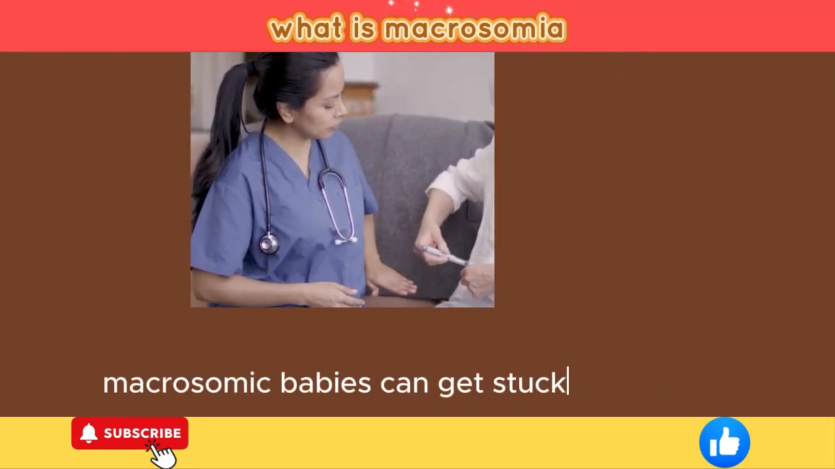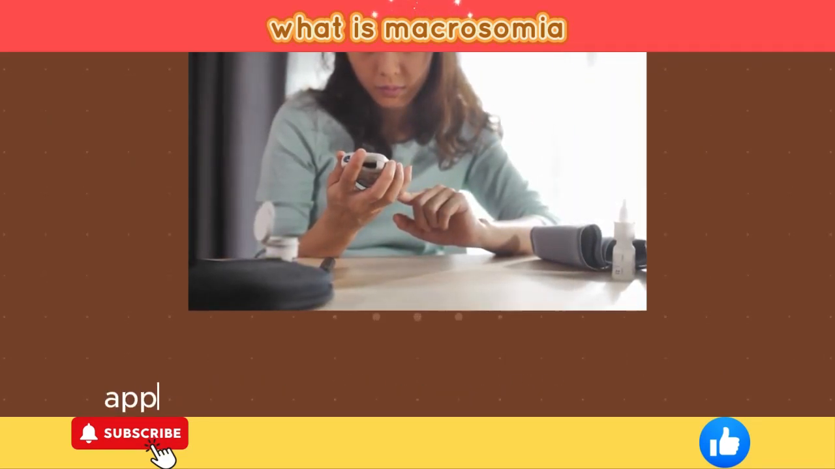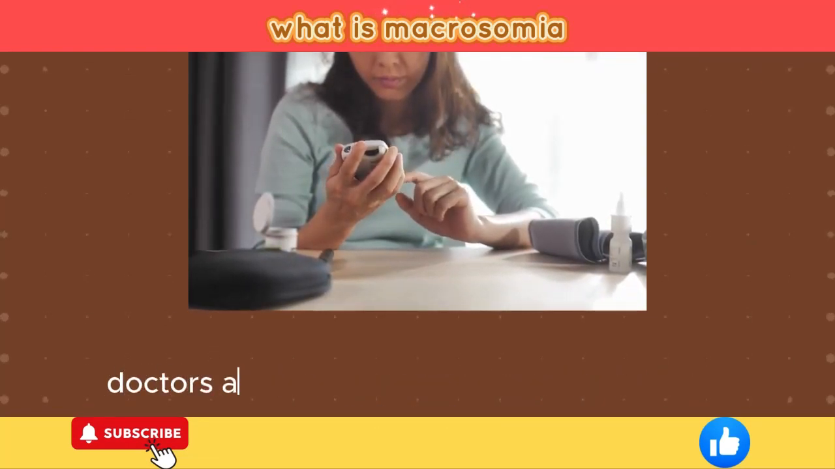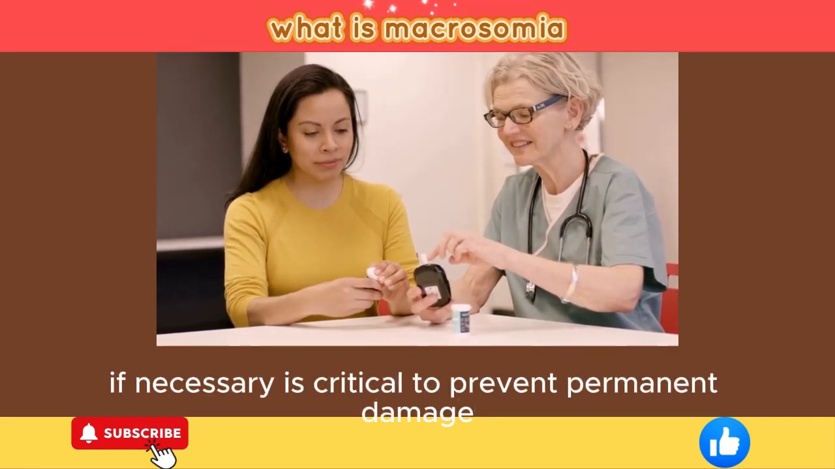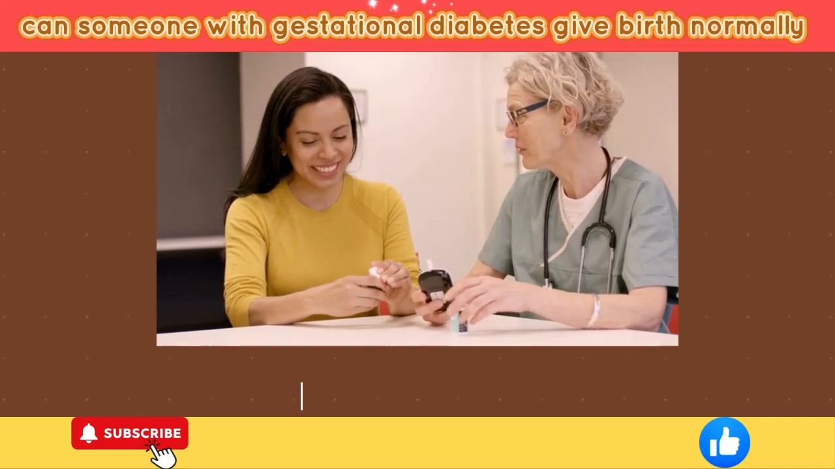Macrosomic babies can get stuck in the birth canal, increasing the risk of birth trauma. Appropriate intervention in the delivery room during difficult labor and monitoring by experienced doctors and nurses in the neonatal intensive care unit, if necessary, is critical to prevent permanent damage. Can someone with gestational diabetes give birth normally?